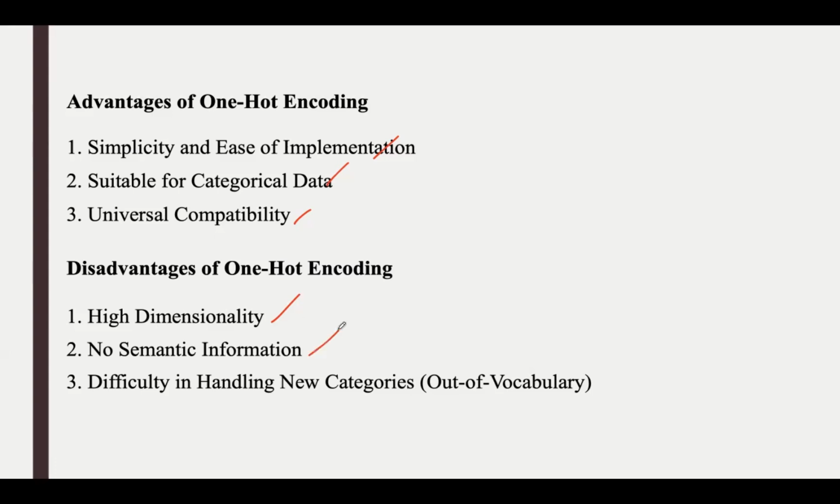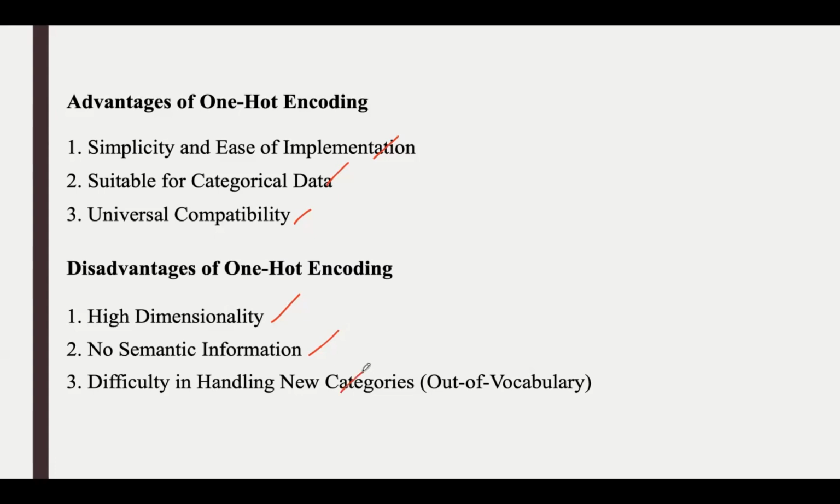Then no semantic information. So here one hot encoding does not capture any semantic relationship between the categories. Say if you take words like cat and dog, they are often related in meaning, but one hot encoding would represent them as completely different, unrelated vectors.